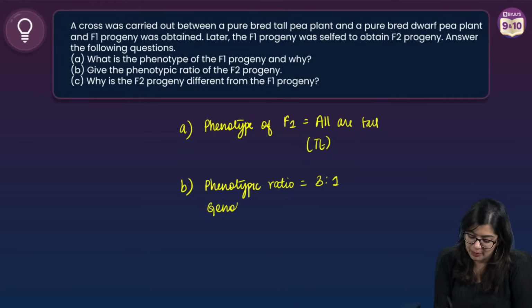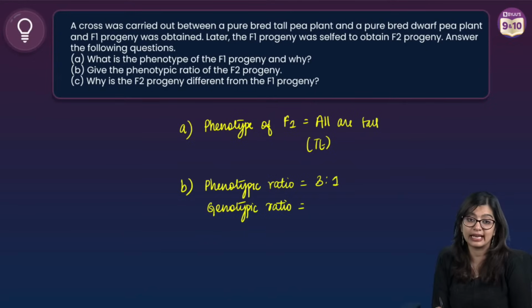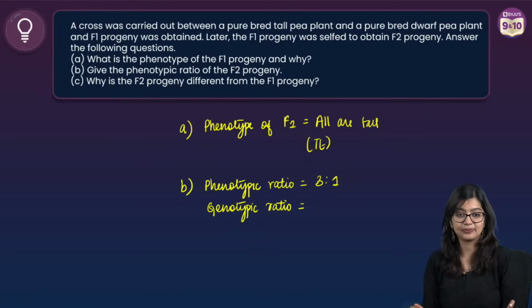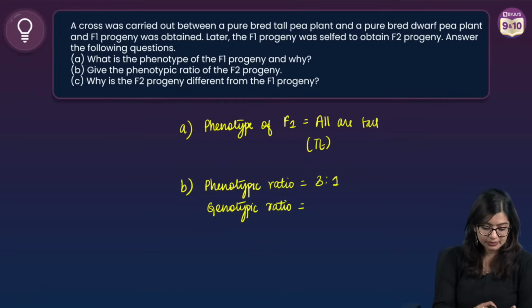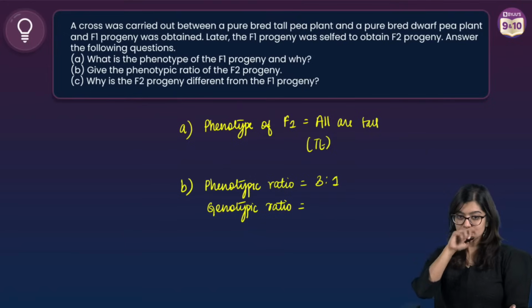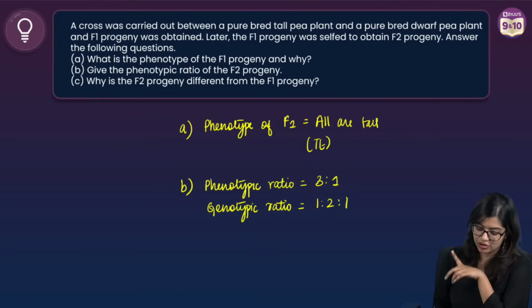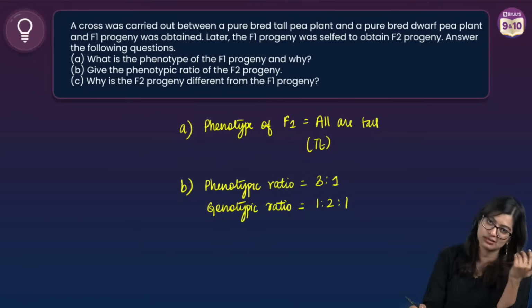If it was genotype, what will be the answer? What would be the genotypic ratio? Can you quickly tell me? What would be the genotypic ratio in this case? Very good. It would be 1:2:1, right? That would be the genotypic ratio. But since they have asked only for this, it's fine.